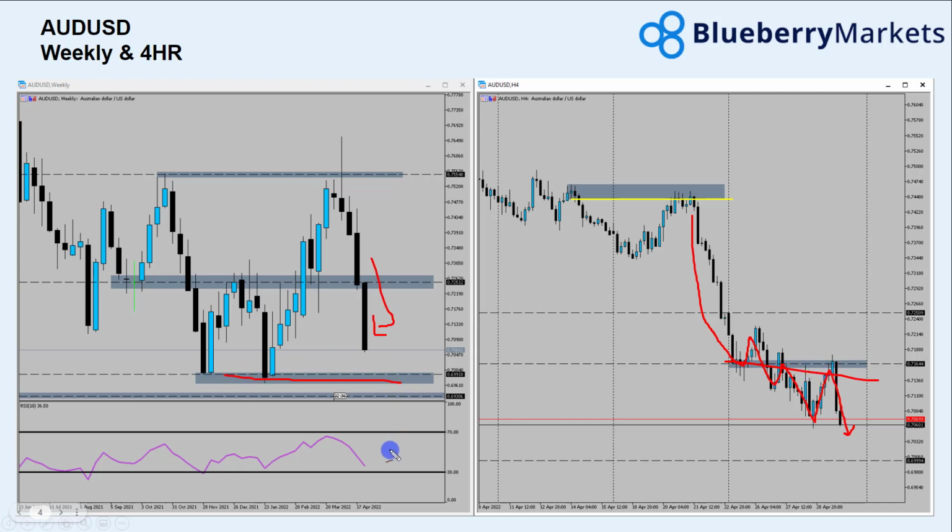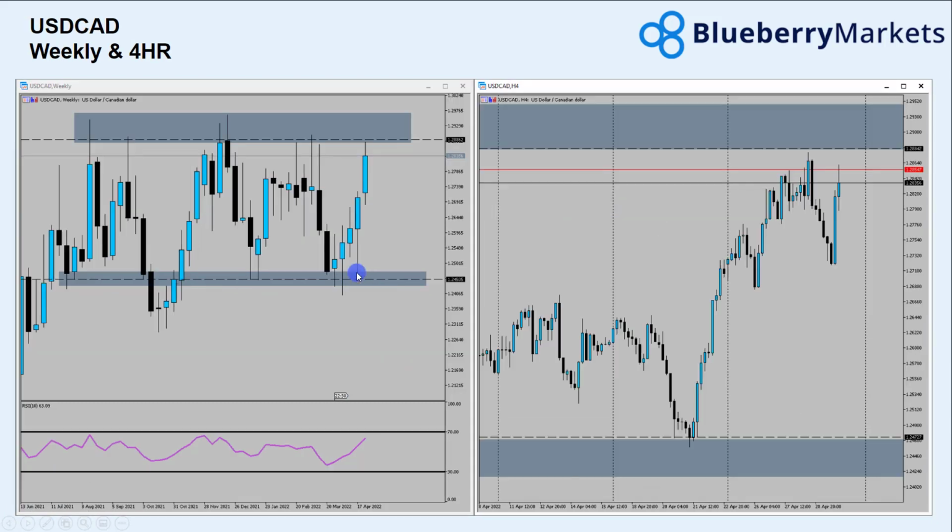We do have a big level down below 0.7, a huge level on Aussie US dollar, so I wouldn't be surprised if we were to get some kind of test of that before seeing some upside.